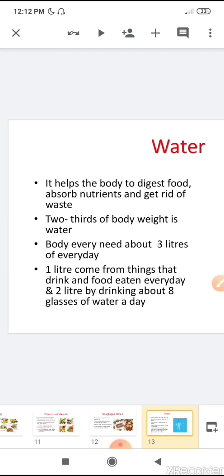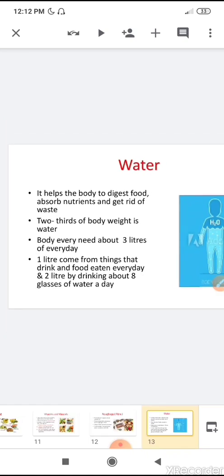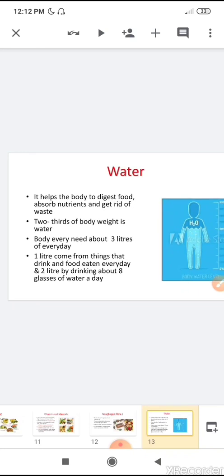Two-thirds of the body is water. Yes, two-thirds of body weight is water. The body needs 3 liters of water every day. So you should drink at least 8 glasses of water every day, because your body needs 3 liters of water,